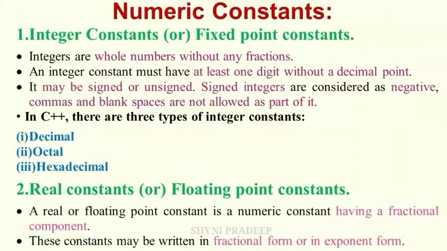Next, real constants. It is also known as a floating point constant. A real or floating point constant is a numeric constant having a fractional component. These constants may be written in fractional form or exponent form. You can write it in the fractional form or in exponential form.